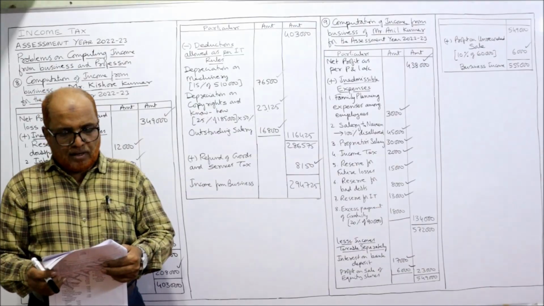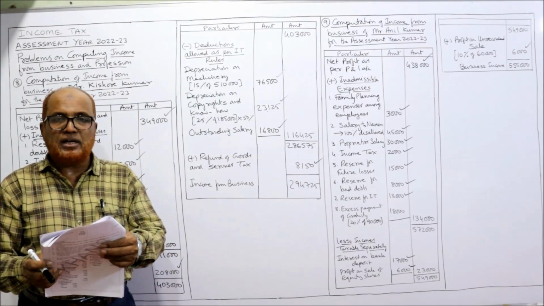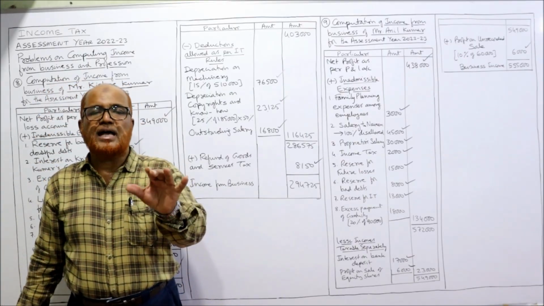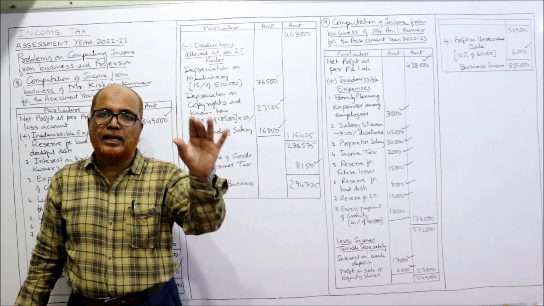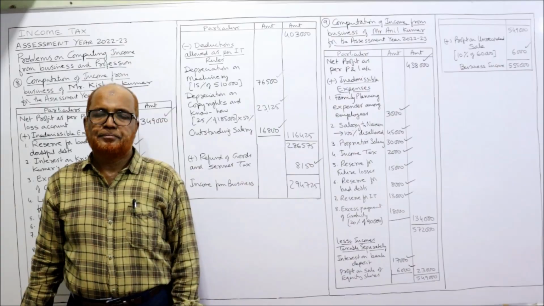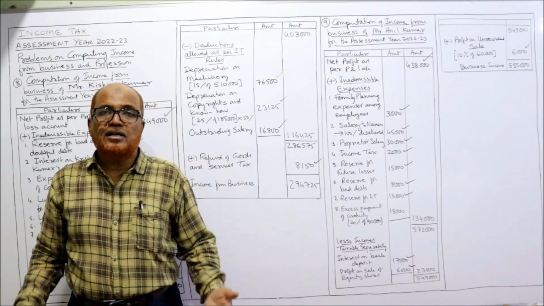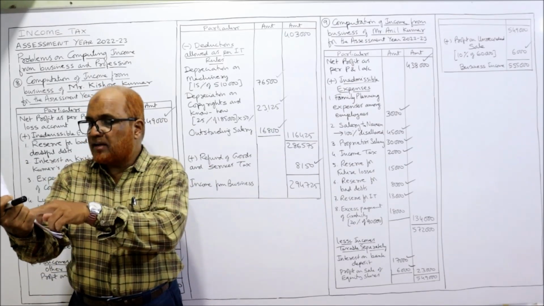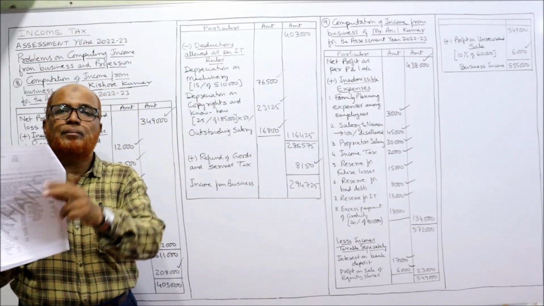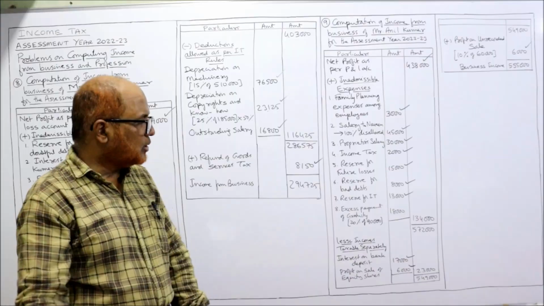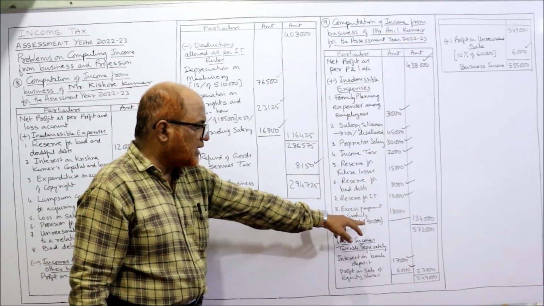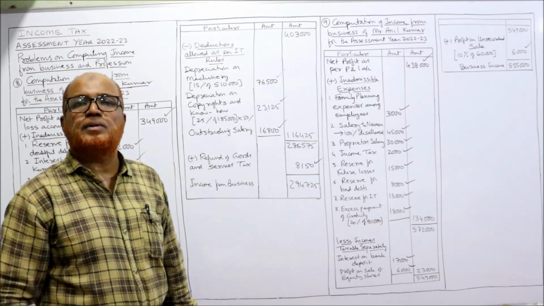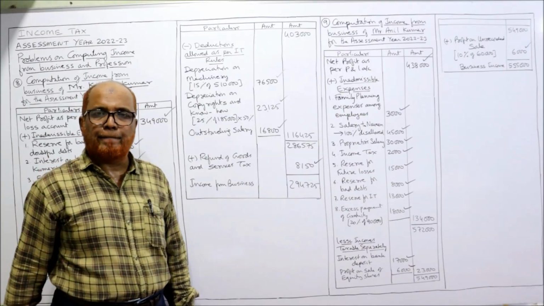Next one, gratuity paid to staff is 20% in excess of the statutory limit. Income Tax Act says gratuity will be allowed as deduction only up to the limit given by the Act. If the gratuity paid is more than that limit, it is disallowed. So here it is given 20% is in excess. Gratuity paid is 90,000, debited 90,000, but 20% of 90,000 is disallowed. So the excess payment of gratuity, 20% of 90,000, that is 18,000, is disallowed. That's all. All the adjustment items I have explained, every item.